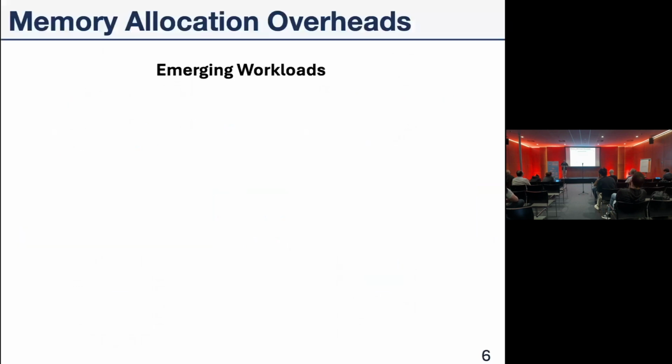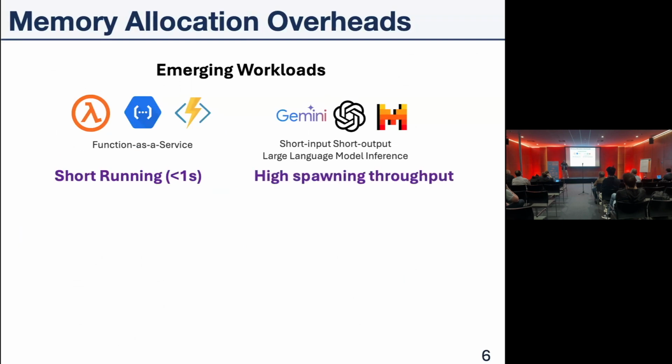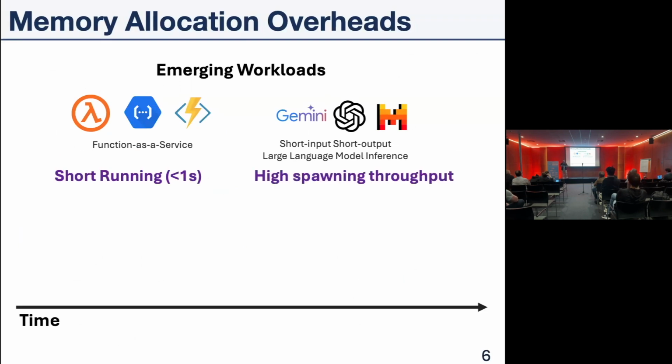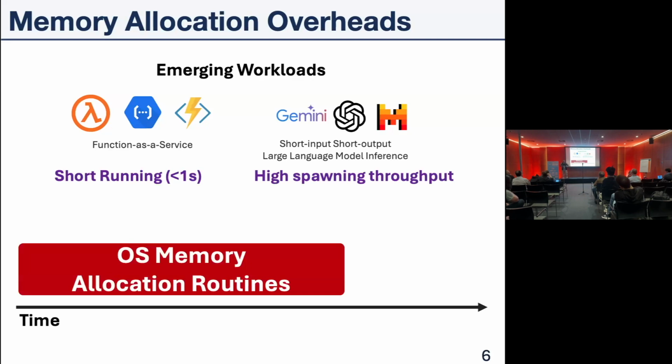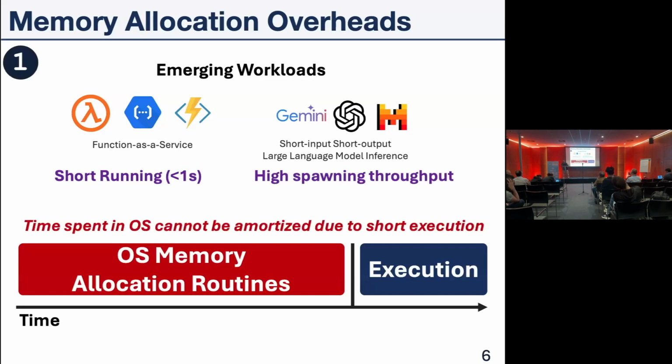Let's jump to the memory allocation overheads first. We have emerging workloads like function as a service, serverless computing workloads, and some short input, short output large language model inference workloads that have two properties. They're short running, for example, less than a second. And second, they have a high spawning throughput. So we spend a lot of time in the operating system for memory allocation routines, while the actual execution of the workload is short. And the time we spend in the operating system cannot be amortized due to their short execution.